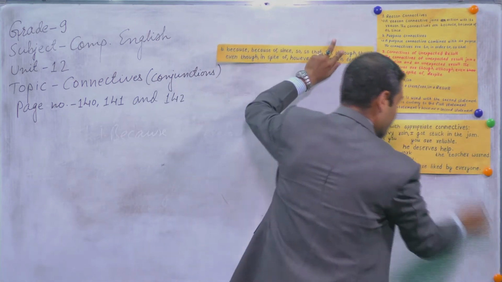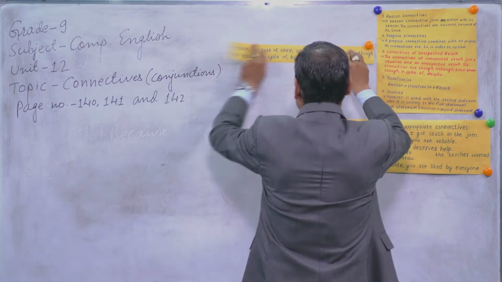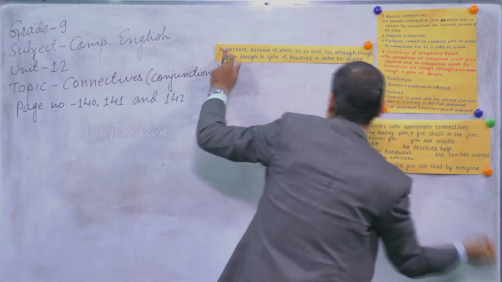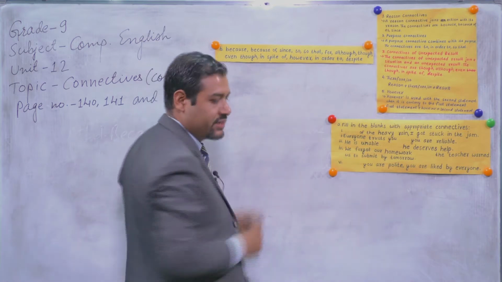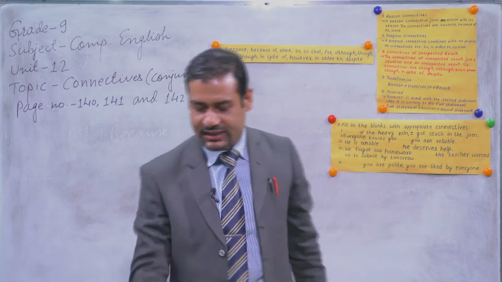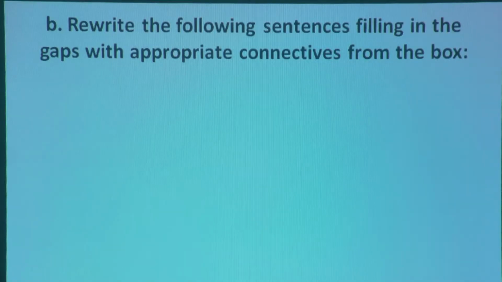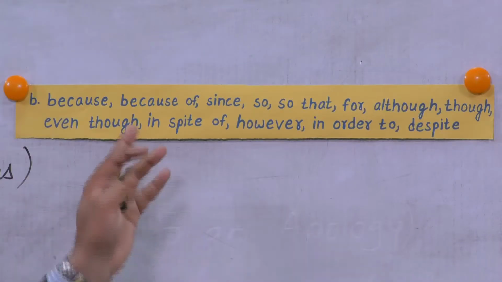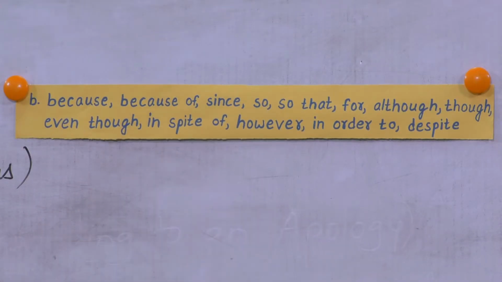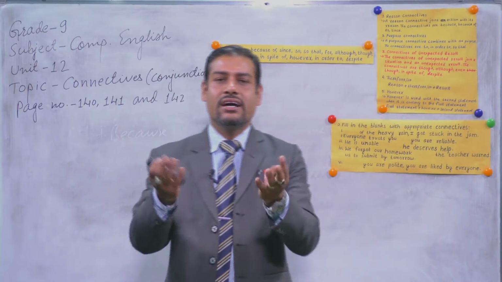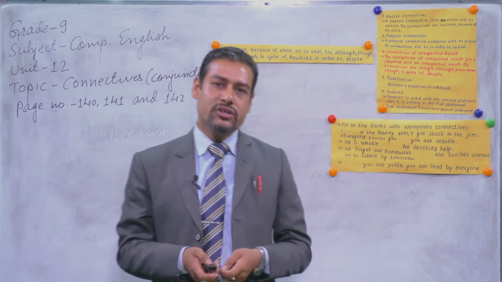The list of the connectives is given here, and for this exercise, I would like to show you the slide. Rewrite the following sentences, filling in the gaps with appropriate connectives from the box. The box is here, and you can see a list of connectives there. I would like to show you the exercise in our slide, and you have to do it in your notebook, all right?